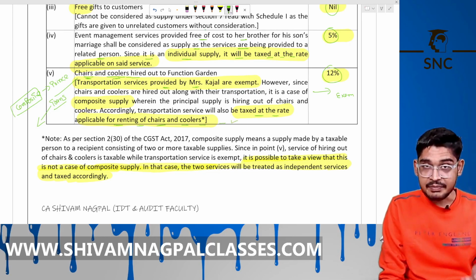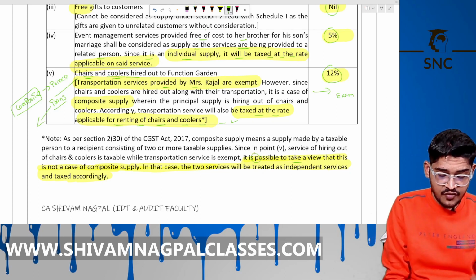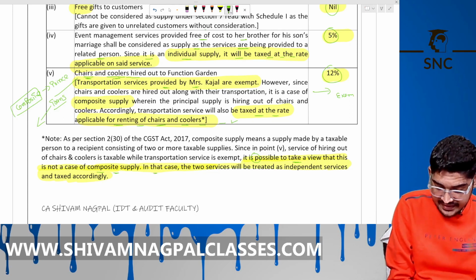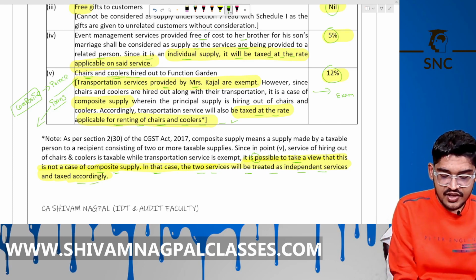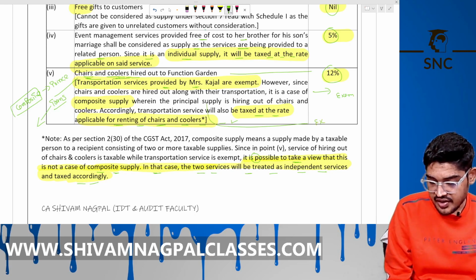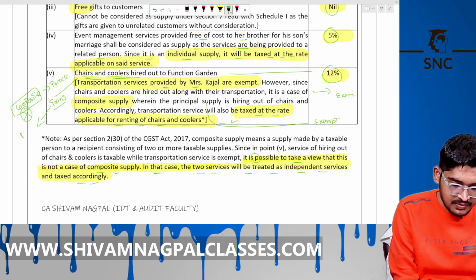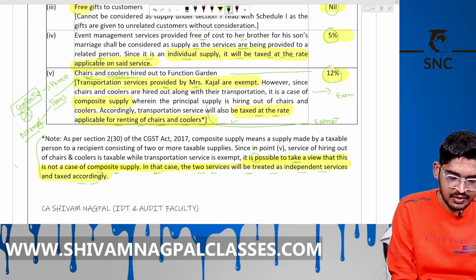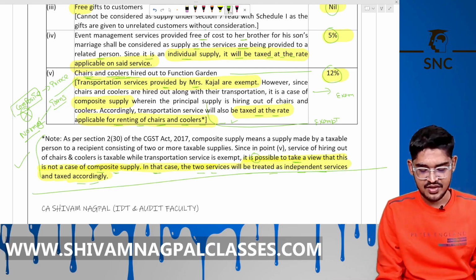But there is a separate view also. It is possible to take the view that it is not a case of composite supply. In that case, the two services will be treated as independent services and taxed accordingly. Then the chair and cooler services are taxable at 12% and the transportation is exempt, if we consider it as a normal supply, not composite. You can give this as a note in the exam also. This is the ICAI answer, not made by me. You can follow this. Okay, so goodbye.